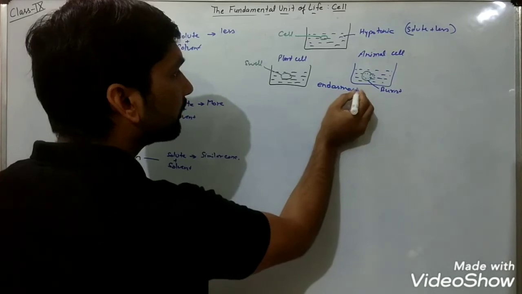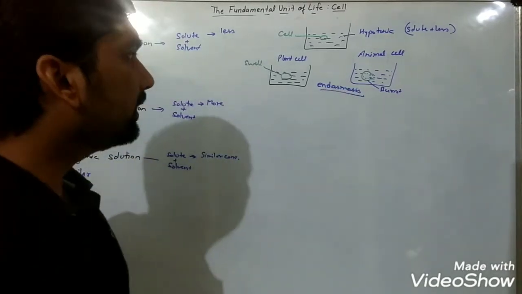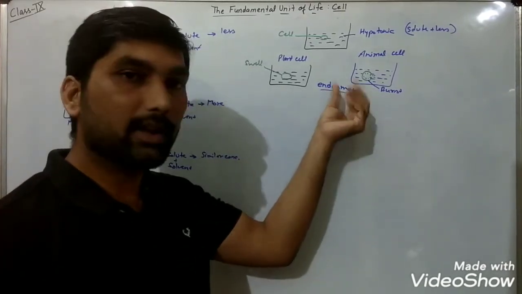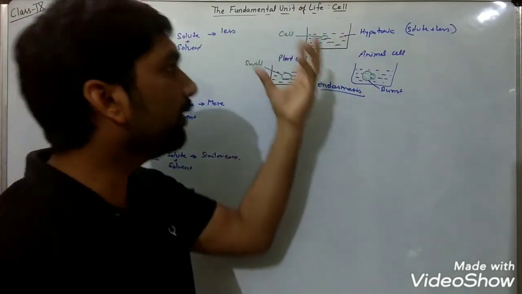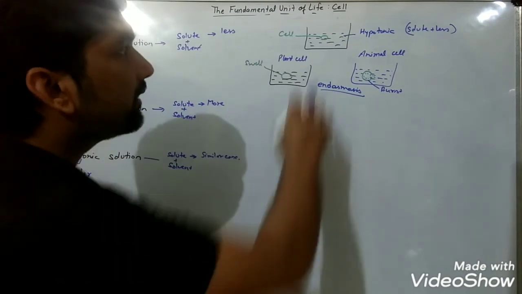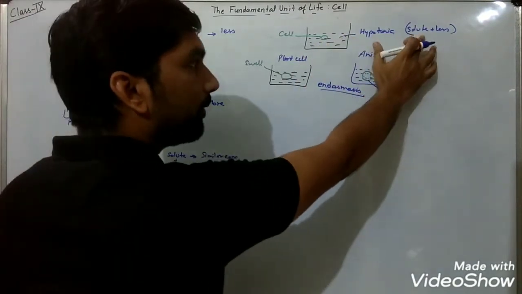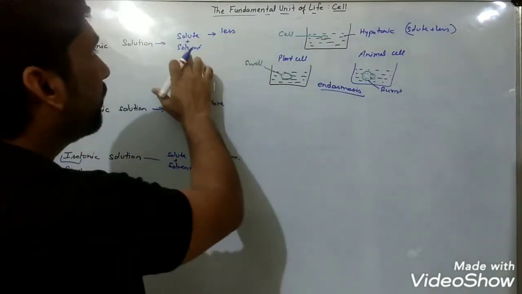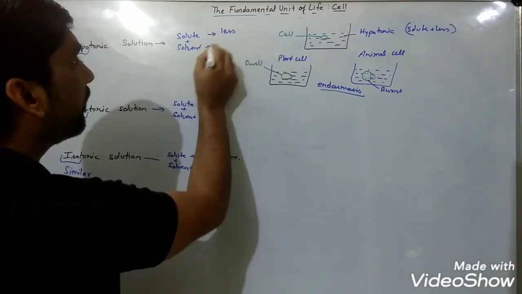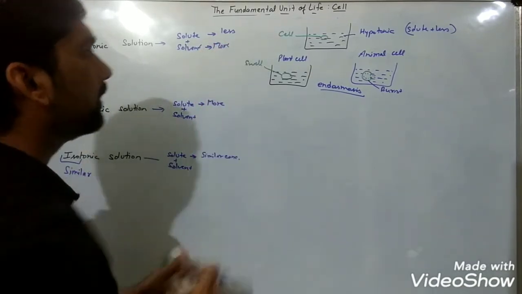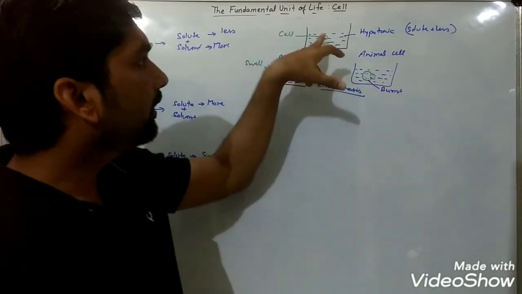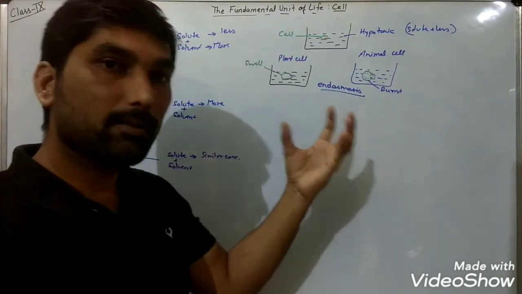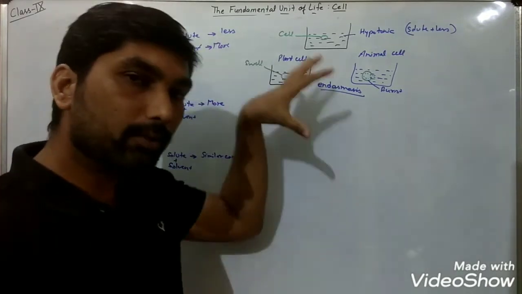Endosmosis. Osmosis is a process where water moves from the high concentration towards the low concentration. In this solution, the amount of solute was less, so what does it mean? The amount of solvent will be more. Now consider the cell: inside the cell, the amount of solute was more and the amount of solvent